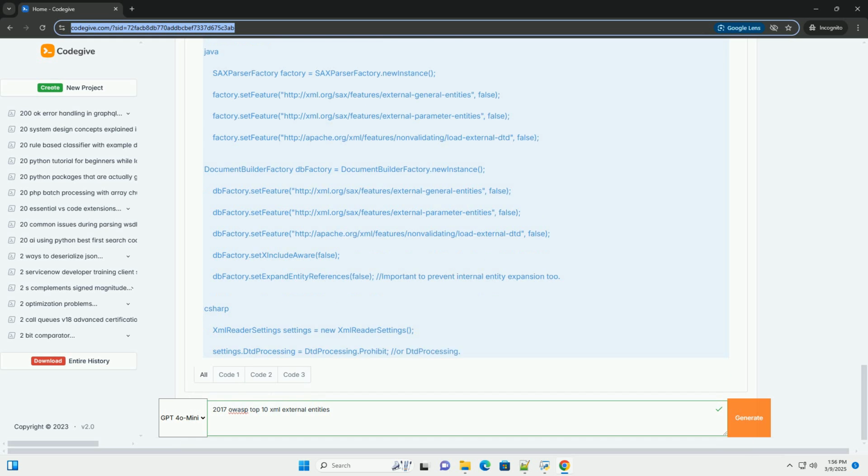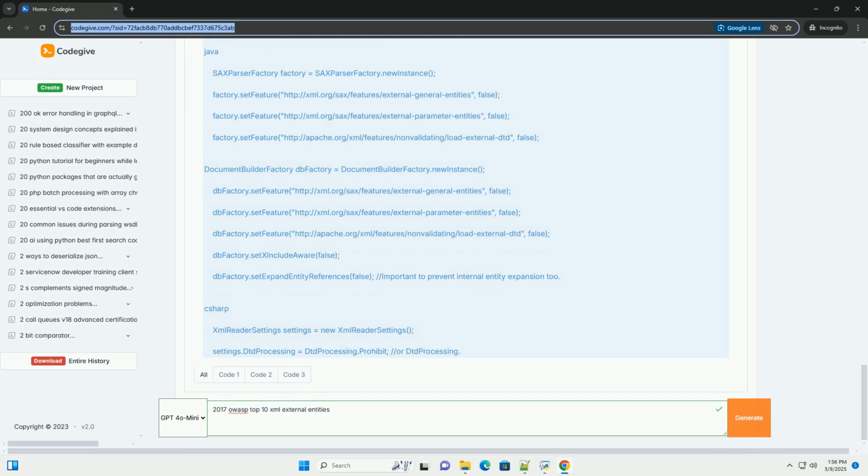PHP: disable external entity loading and DTD validation. Use the libxml_disable_entity_loader function and set LIBXML_NOENT to false. General recommendations.